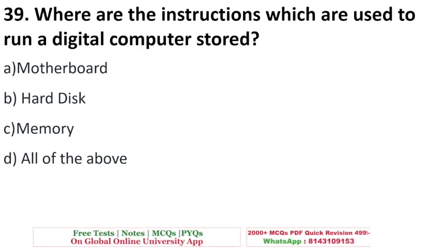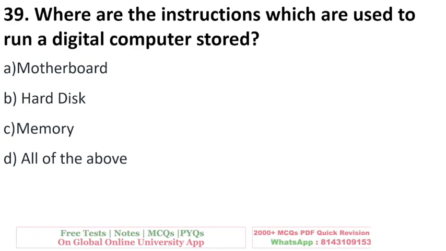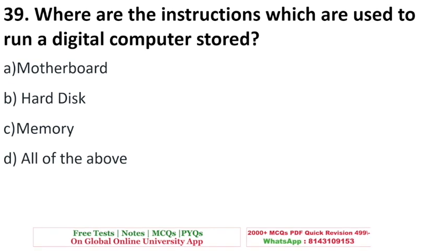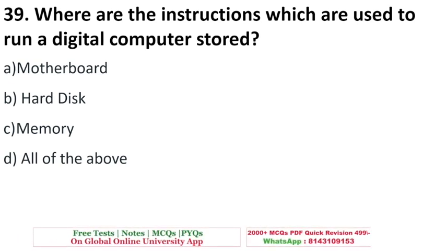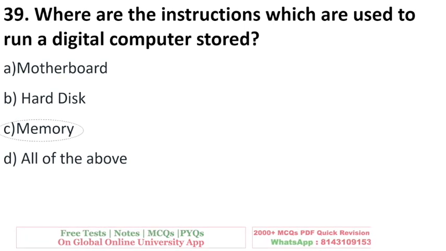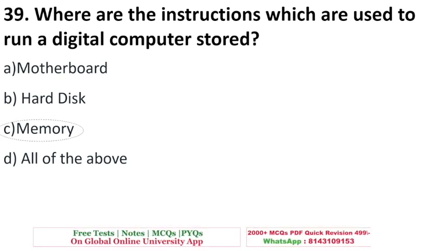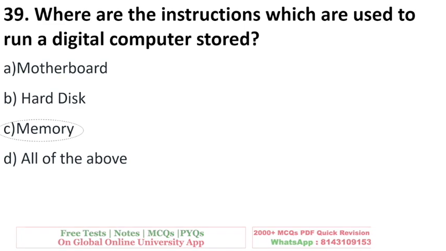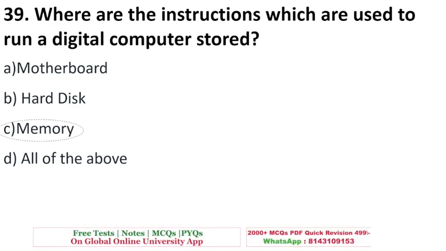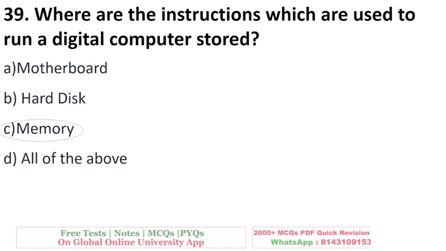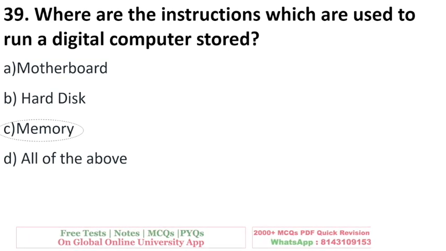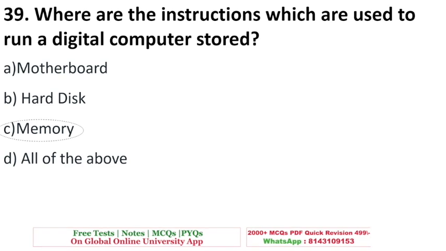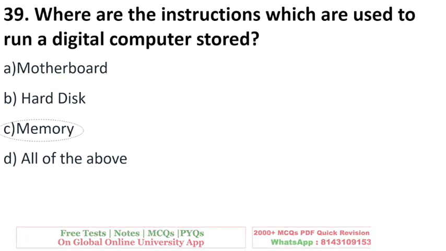Where are the instructions which are used to run a digital computer stored? Motherboard, hard disk, memory, or all of the above? The right answer to this question is option C, memory. The digital computer, students, works by counting, comparing, or manipulating various digits and their combinations, and the instructions are stored in the memory. That is why C is the answer.